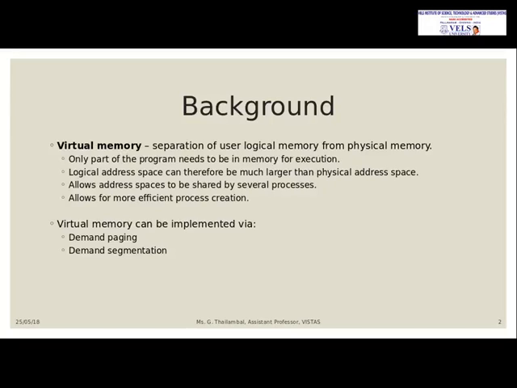And virtual memory can be implemented via two methods. One is demand paging, another one is demand segmentation. Demand paging is nothing but the logical address space will be divided into pages. So whichever page is needed will be allocated to the frames, which are the division of the physical address space. So whenever the page is needed only, it is going to be placed in frames. That is called demand paging. Whenever it is demanded, then it is placed. And similarly, another method is demand segmentation. We are going to see all those things.